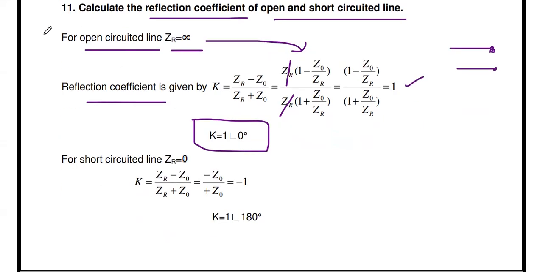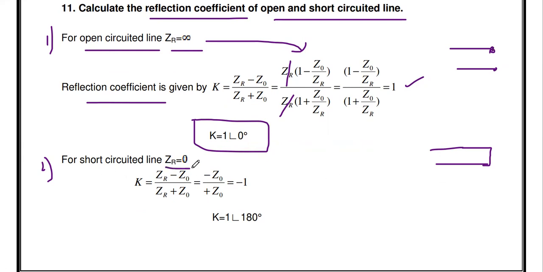Similarly, we have to derive it for the short circuited line. So what is a short circuited line? The transmission line is short circuited at the load terminal. So this point is short circuited. Under the short circuited condition, what is the load resistance? It is 0, ZR equal to 0. If you substitute ZR equal to 0 in our reflection coefficient formula, you see 0 minus Z0 divided by 0 plus Z0, so minus 1.